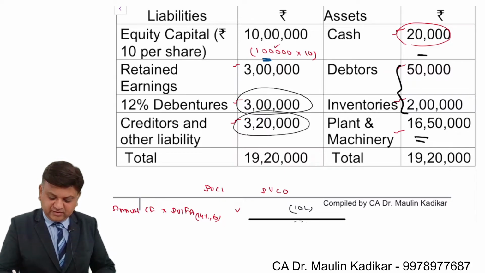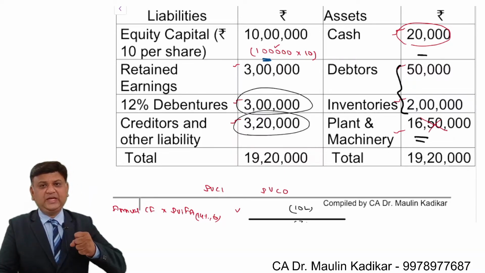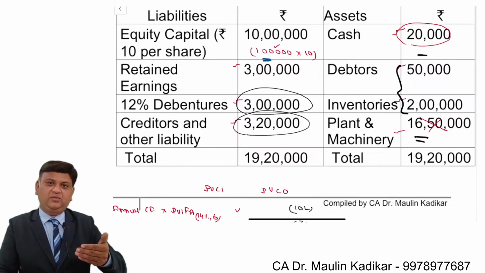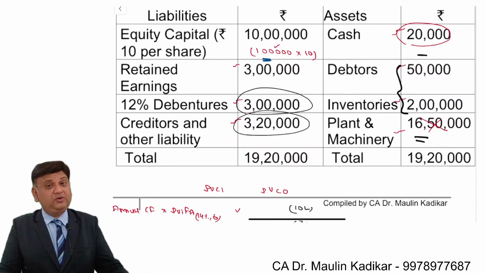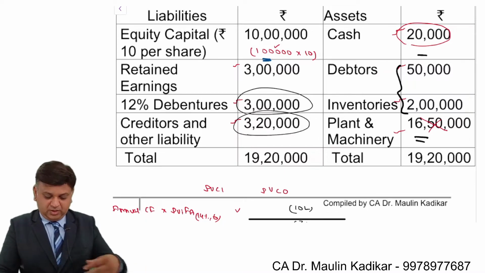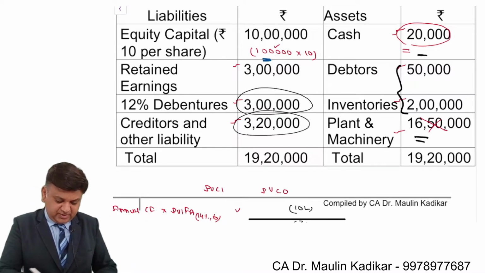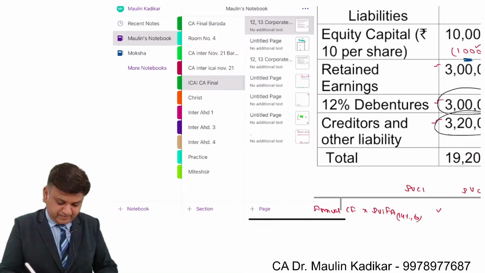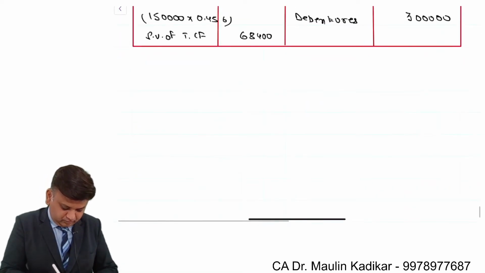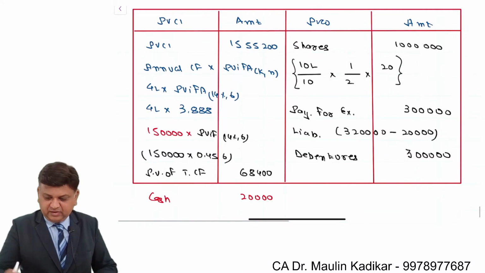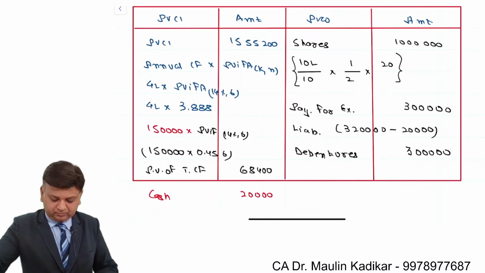So the current value which is given to us is of no use to us, because we cannot sell the plant and machinery right now. If at all we sell plant and machinery right now, then how can we do business? So we understand that the cash balance will be as it is, rupees 20,000.